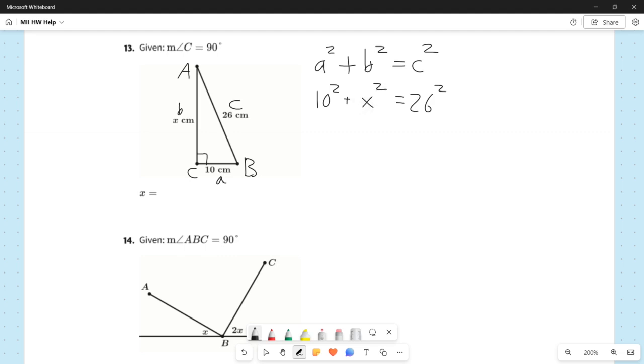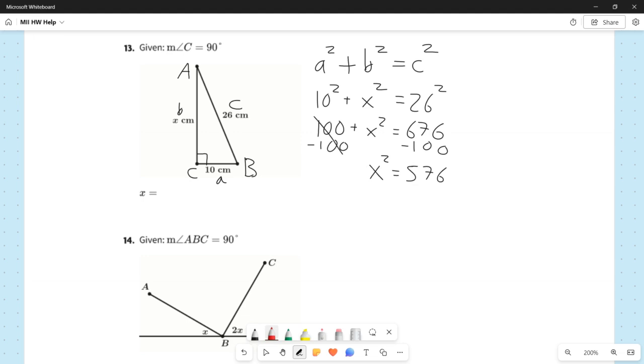So now we just have to solve this equation for x. Well, 10 squared is 100. X squared we can't really do much with at the moment, and 26 squared is 676. 26 times 26. All right, we want to get x by itself, so the first thing we have to do is deal with this 100. Then we're going to deal with the squared, but we have to deal with the 100 first. So that cancels. We are left with x squared equals 576.